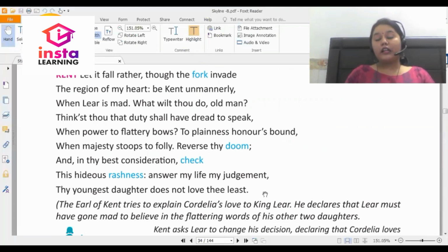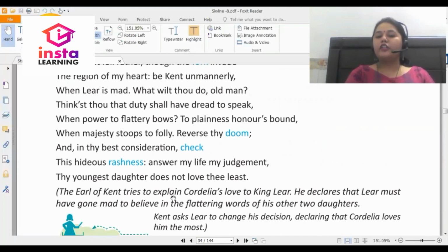So now the advisor Kent is telling King Lear that if you think that your youngest daughter doesn't love you, you've really mistaken. The judgment that you're pronouncing is completely wrong. Please reverse your judgment and rethink it, because it is not appropriate at all. The Earl of Kent tries to explain Cordelia's love to King Lear. He declares that Lear must have gone mad to believe the flattering words of his other two daughters. Kent asks Lear to change his decision, declaring that Cordelia loves him the most.